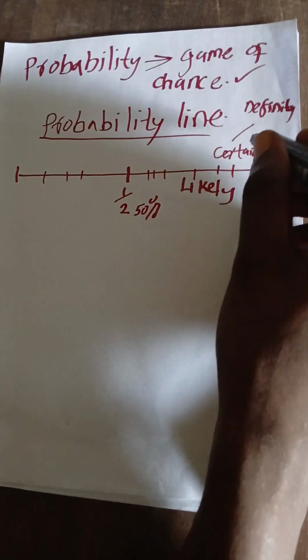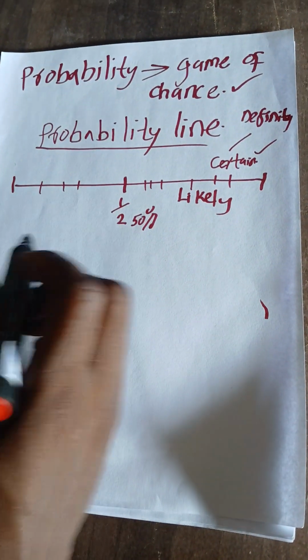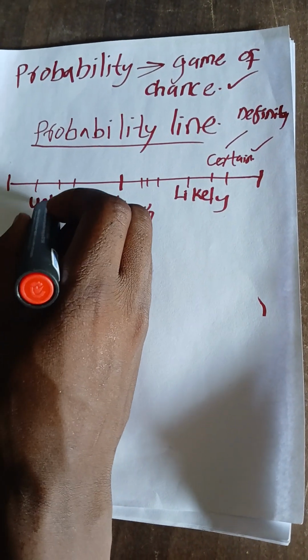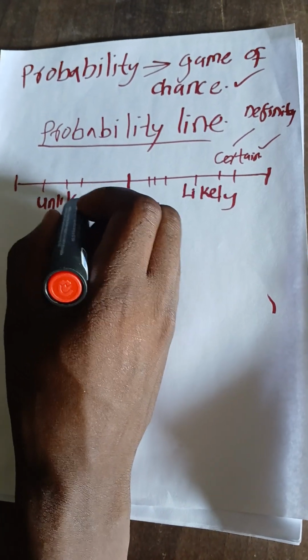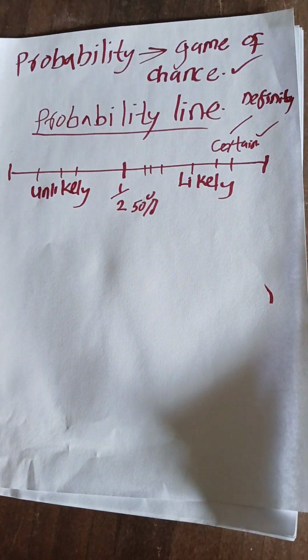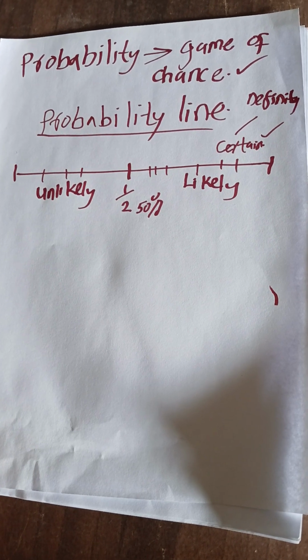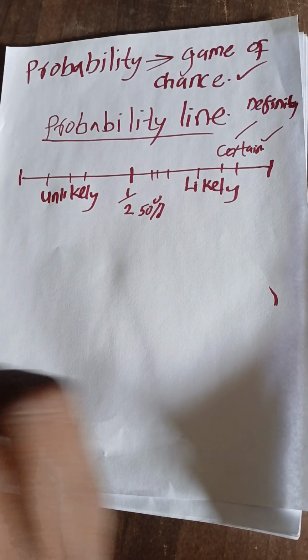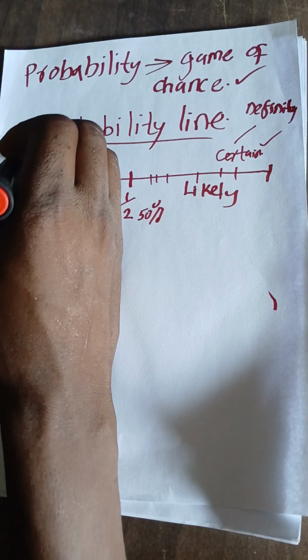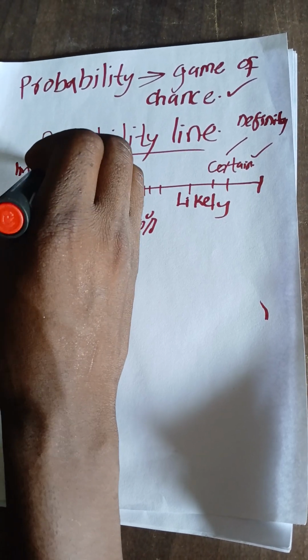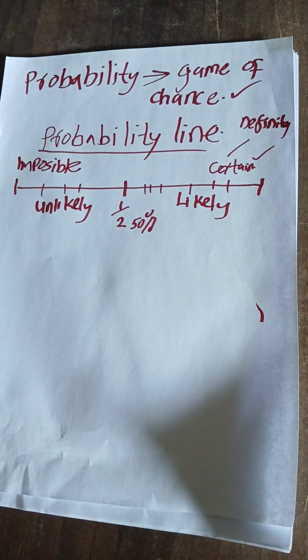But on the unlikely side, it is impossible for that thing to happen. Impossible. Good. So that is a probability line.